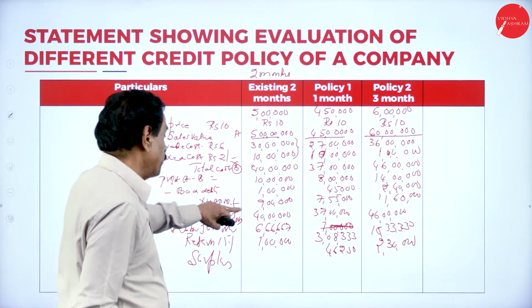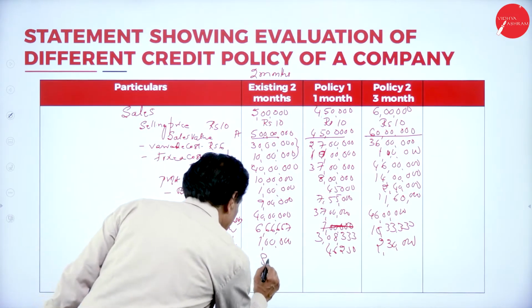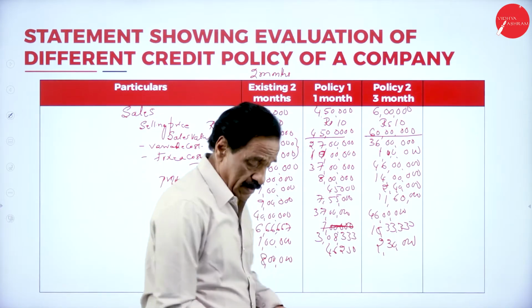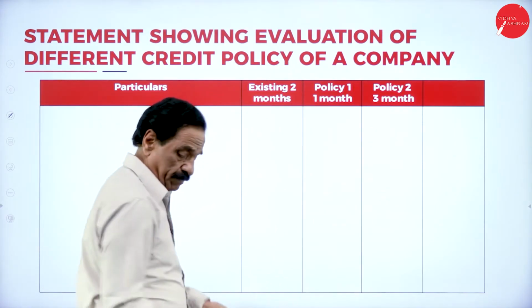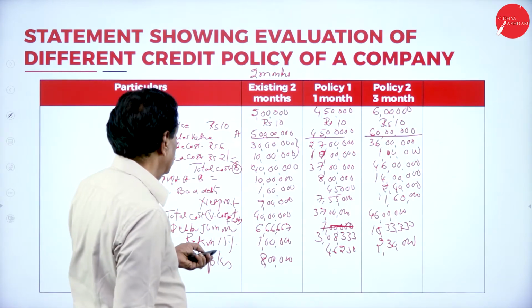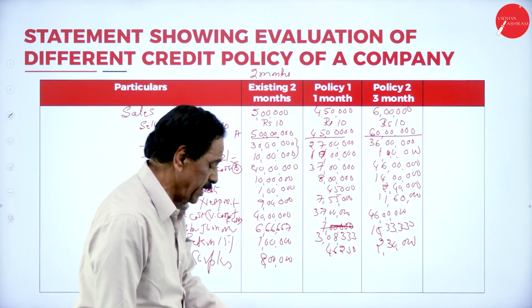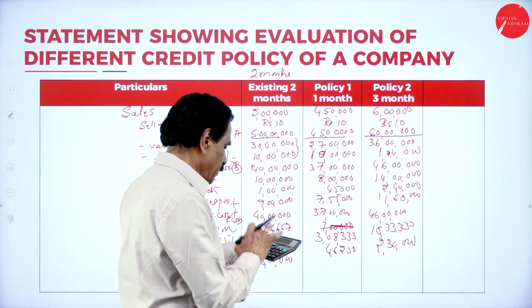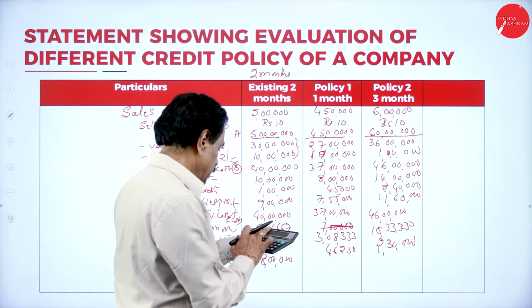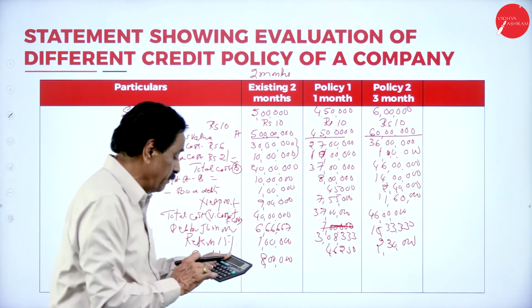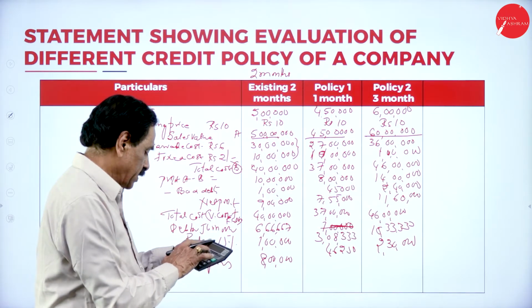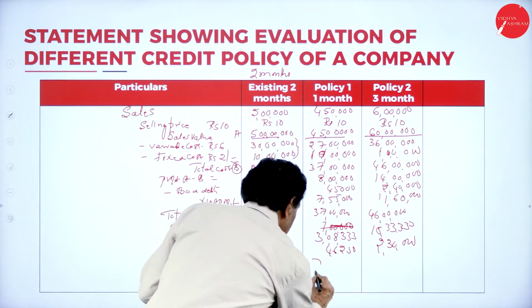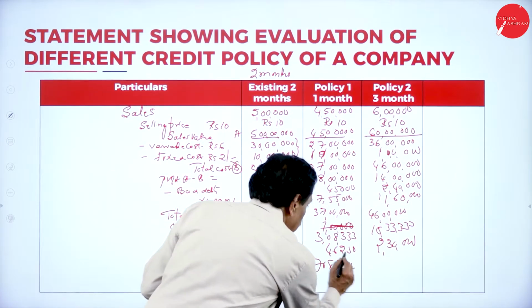What's your profit? Net profit 9 lakh minus 1 lakh is 8 lakh. 7 lakh 55. 7 lakh 55 minus 46,250 is 7 lakh 8,750.